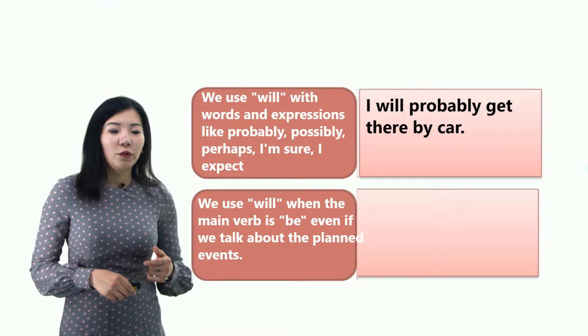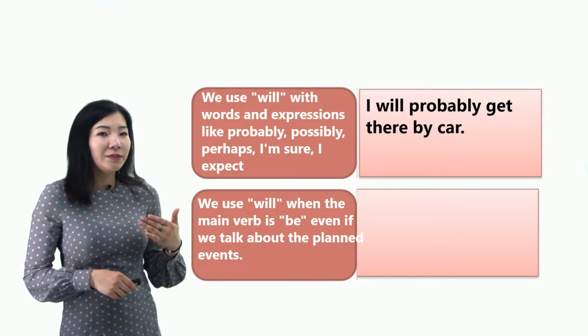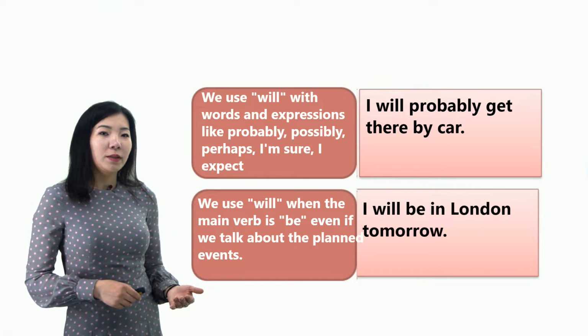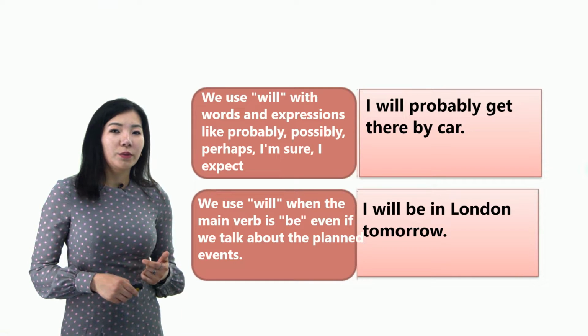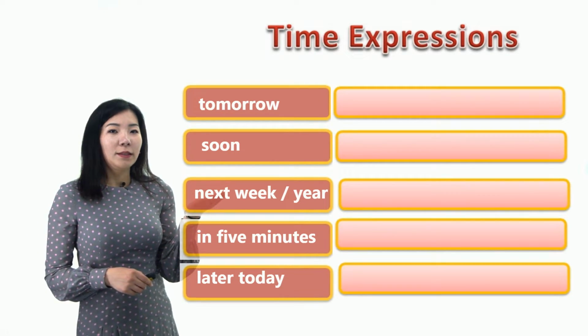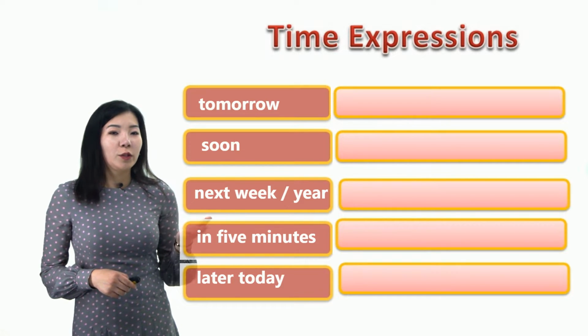We also use future simple to talk about a planned event only when the main verb is be. For example, I will be in London tomorrow. So here you can see some common future time expressions.